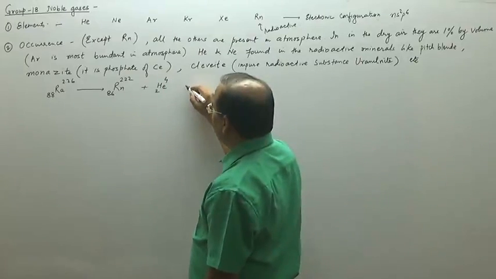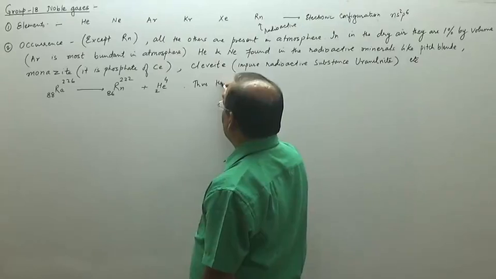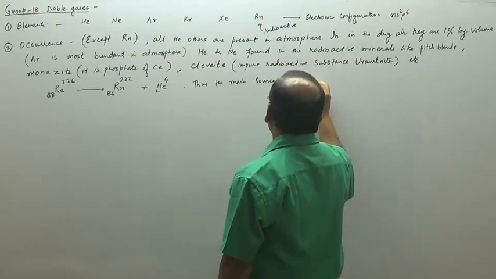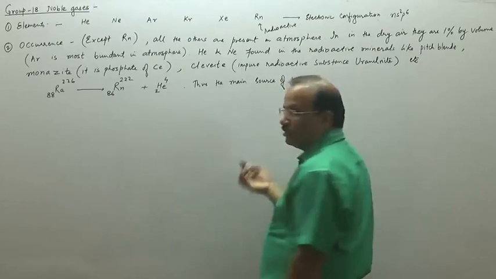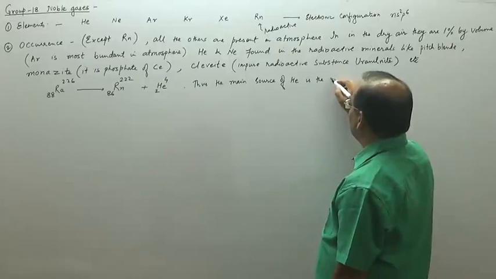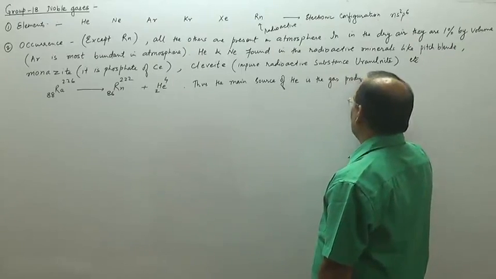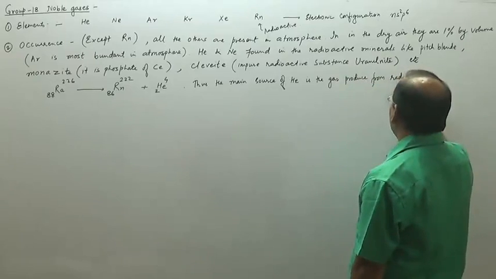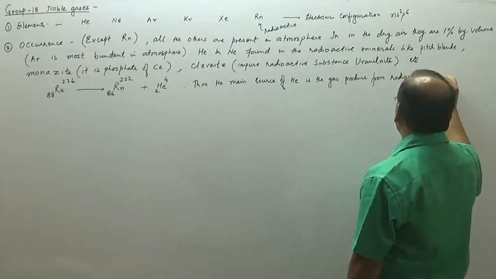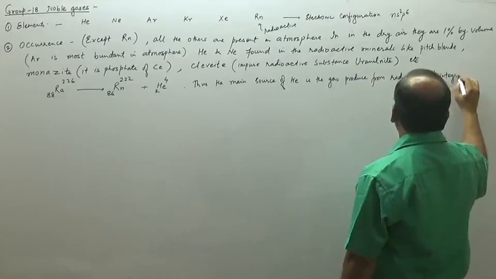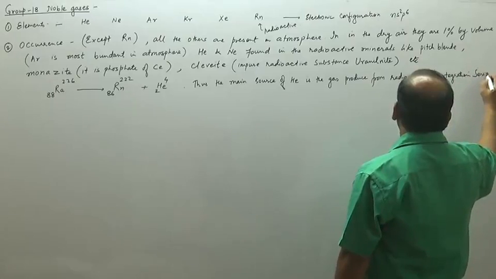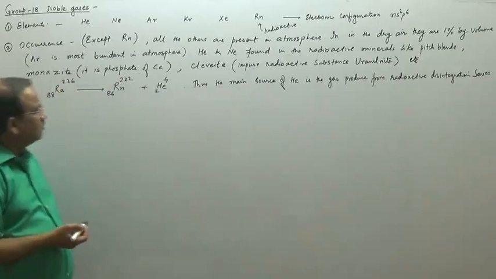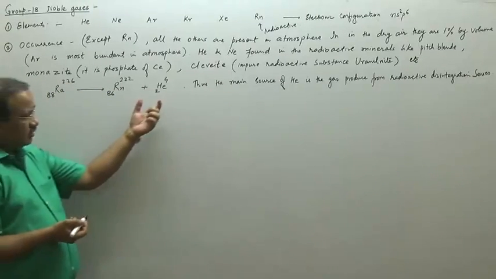So we say that the main source of helium is the gas produced from the disintegration series of radioactivity. So from the radioactive disintegration series, that is the main source of helium, we used to say that.